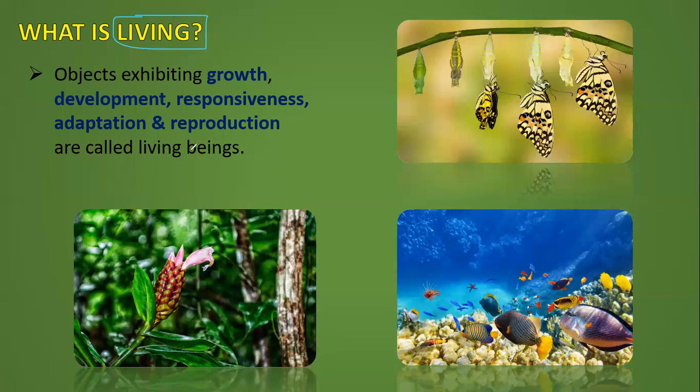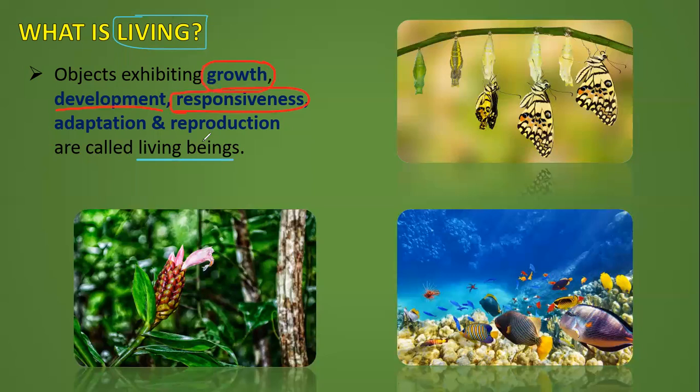First of all, talking about what a living being is, you have to pay attention to an object that can exhibit growth, that shows development, or that shows a very important property, responsiveness, especially responsiveness to touch or to light, water, soil.